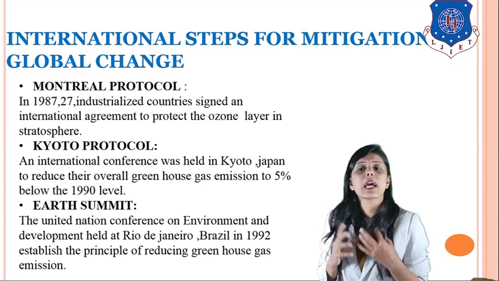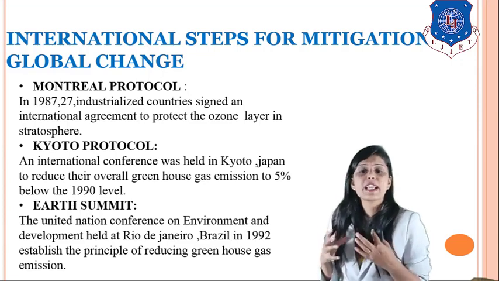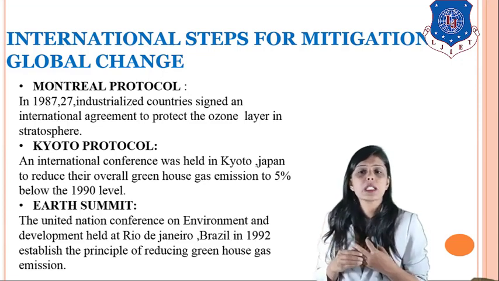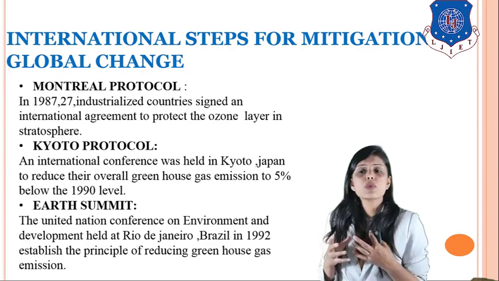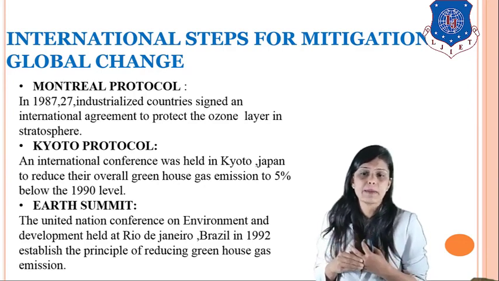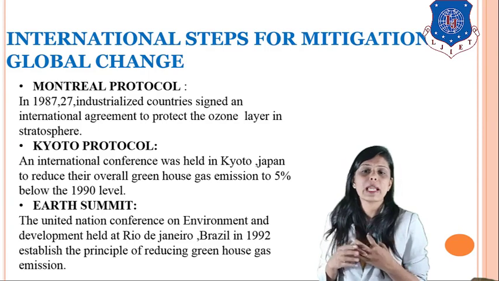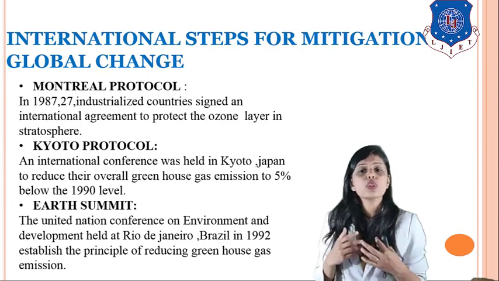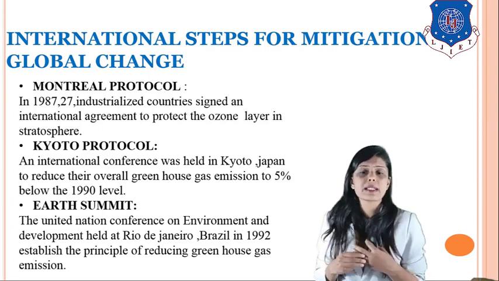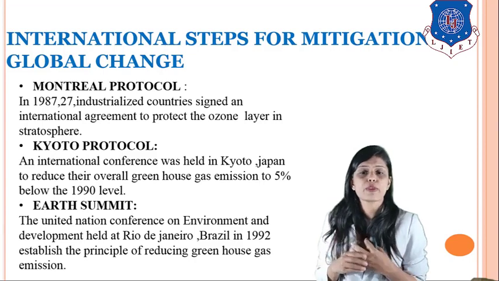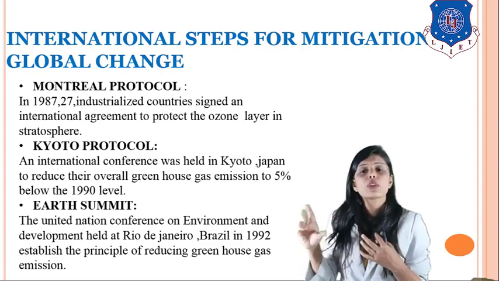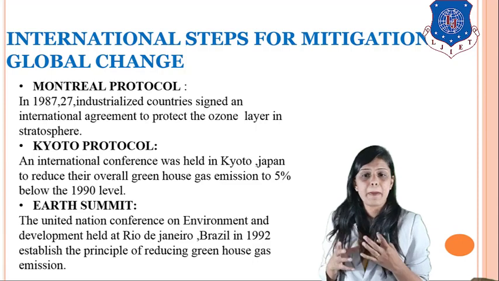The second step was the Kyoto Protocol. An international conference was held in Kyoto, Japan, to reduce the overall greenhouse gas emission to 5% below the 1990 level. So to reduce greenhouse gas emission by 5% from the 1990 level, the Kyoto Protocol was designed in Japan.